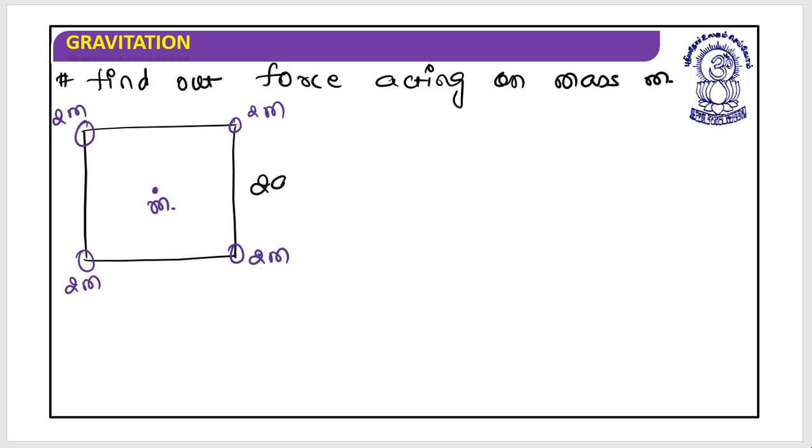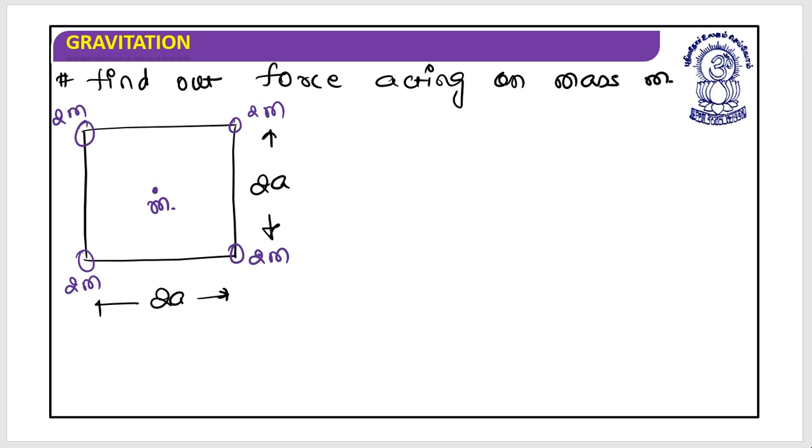The dimensions are, let's say, 2a comma 2a. This is the dimension of the square, and this mass m is placed at the center of the square. You need to find out the force acting on mass m, obviously by all the other four particles. How will I do this?